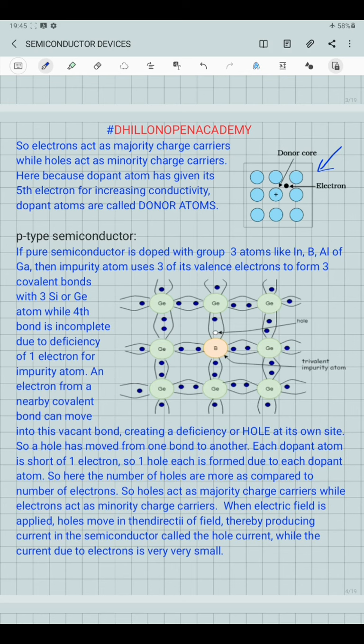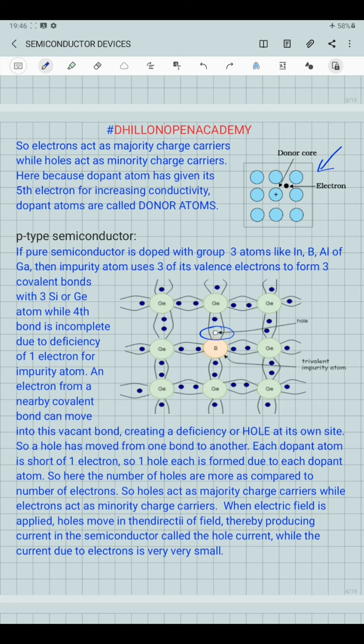Due to this deficiency, an electron from a nearby covalent bond can move into this vacant bond, creating a deficiency or hole at its own site. That is, the hole formed in the covalent bond is actually the deficiency of the electron belonging to this particular dopant atom. When such an incomplete covalent bond is present in the crystal structure, what happens?